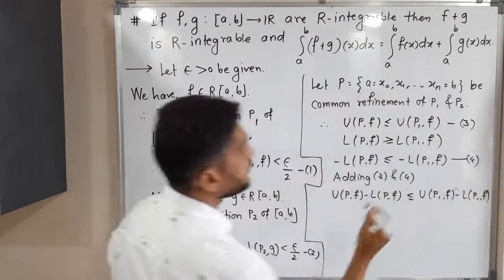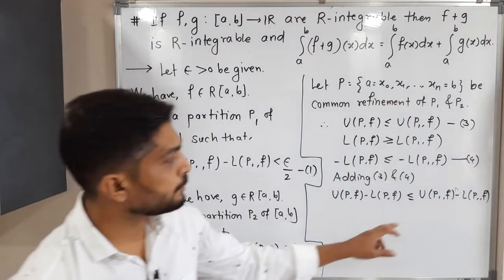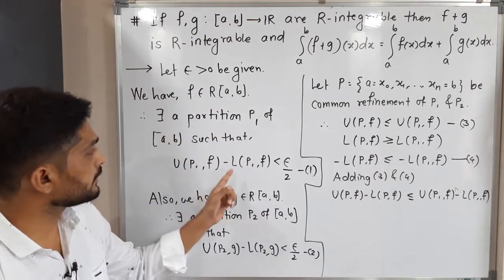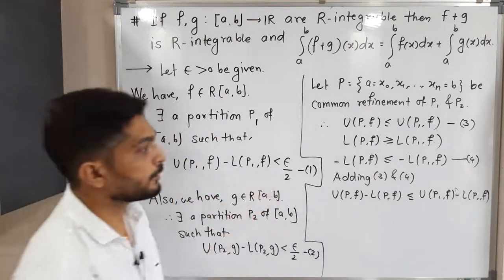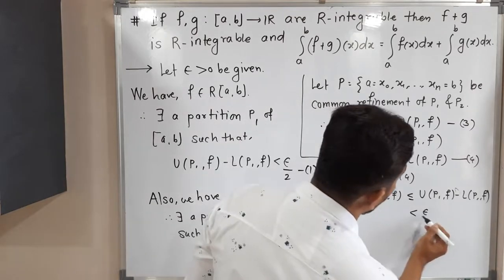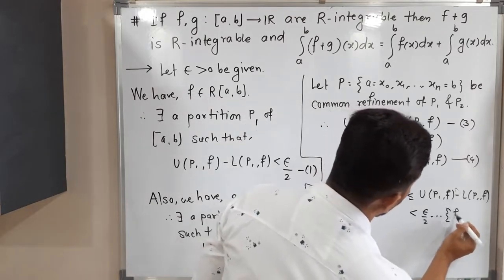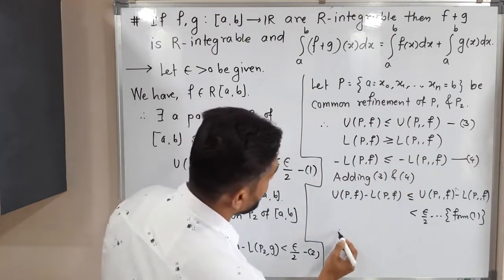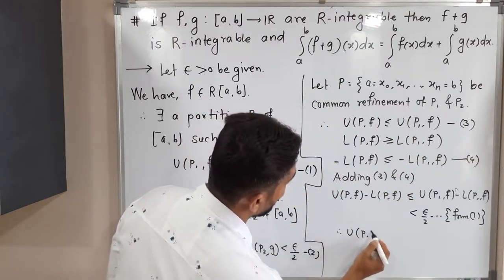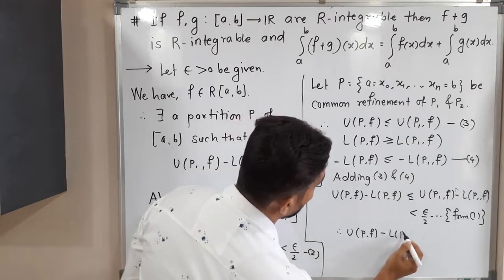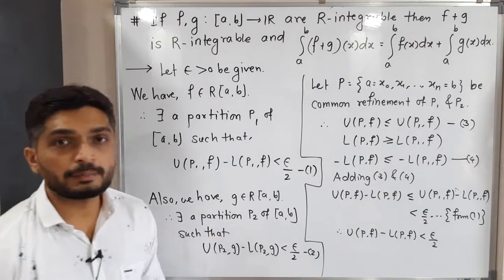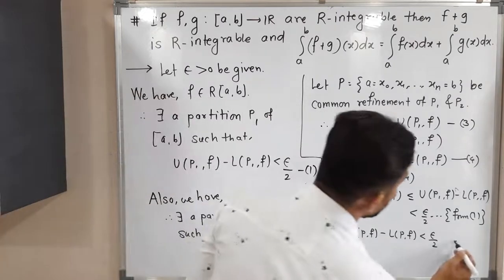But U(P1,f) minus L(P1,f) is less than epsilon by 2, from 1. Therefore, U(P,f) minus L(P,f) is less than epsilon by 2. This is a very important thing we have got. I am calling it star.